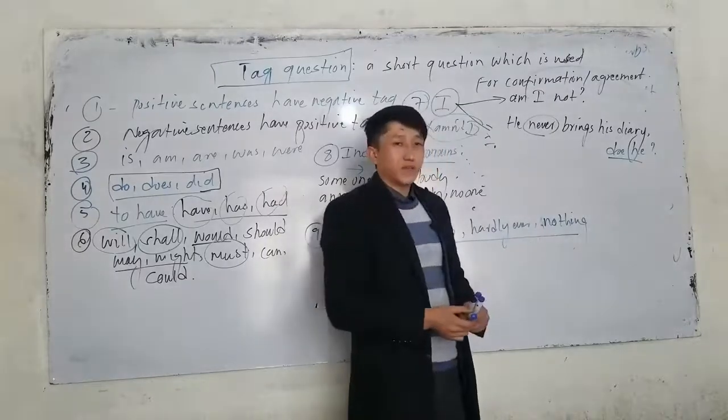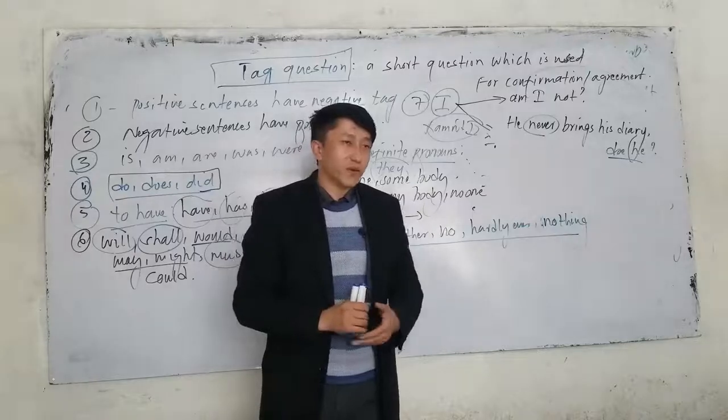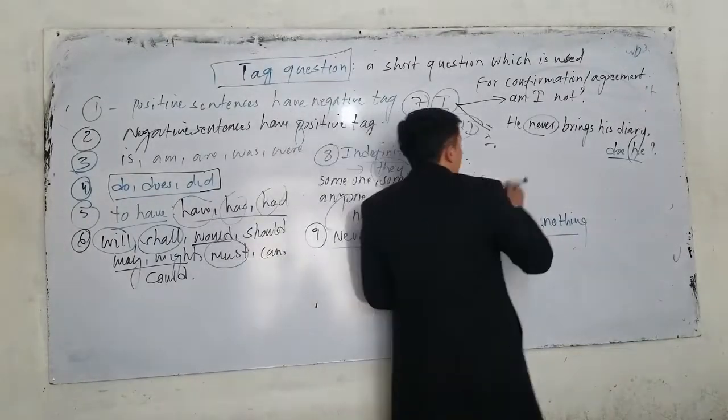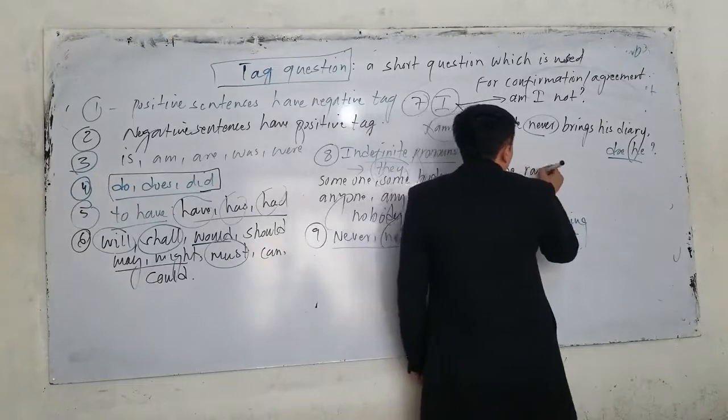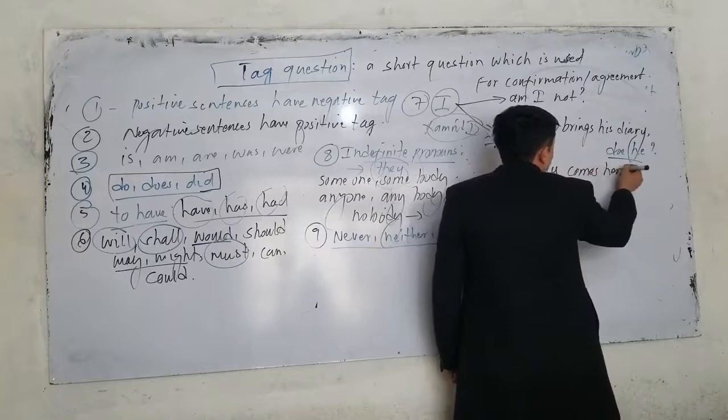There are some more, actually. We have scarcely, we have rarely. We discussed inversion, if you remember. All of them are considered negative. Or if I have another one, she rarely comes here. What is the tag question? She rarely comes here.